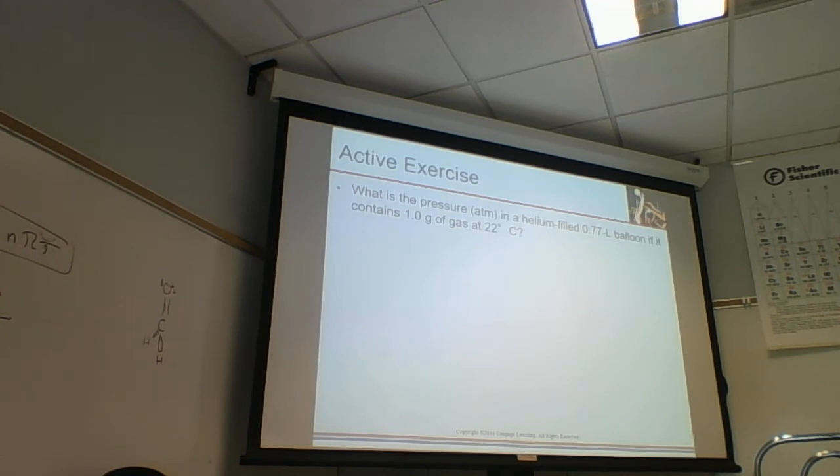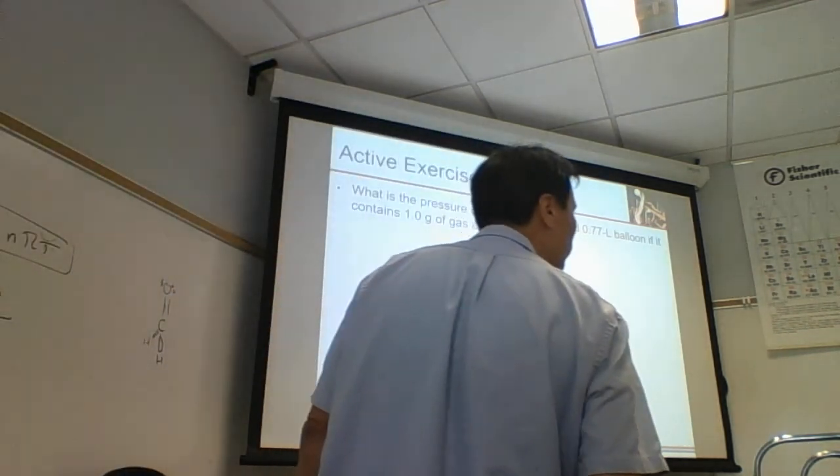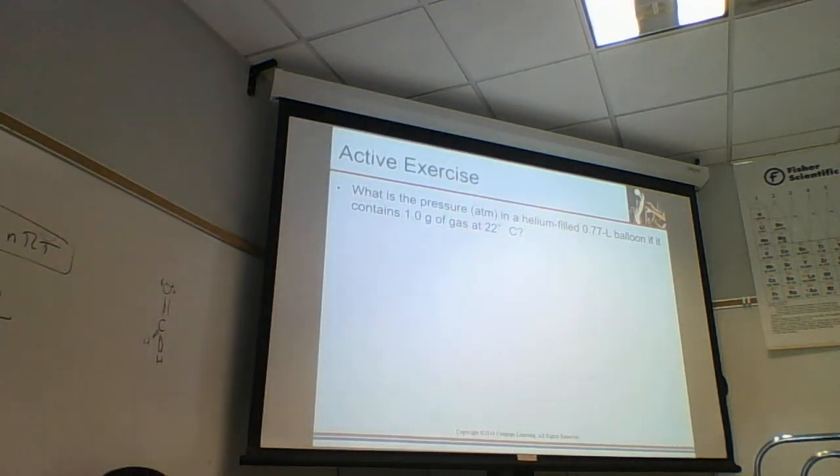A mole of helium weighs 4.002 grams of helium. The grams of helium cancel, and that gives us about a quarter mole of helium.